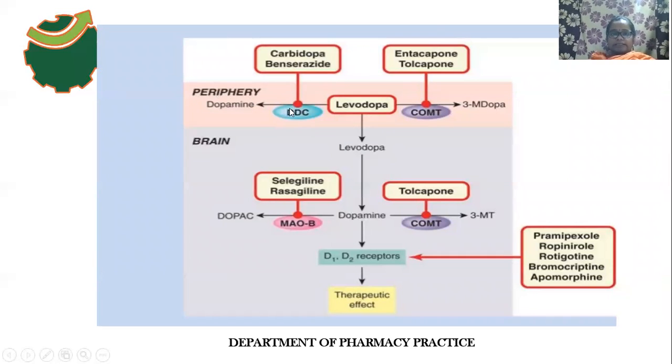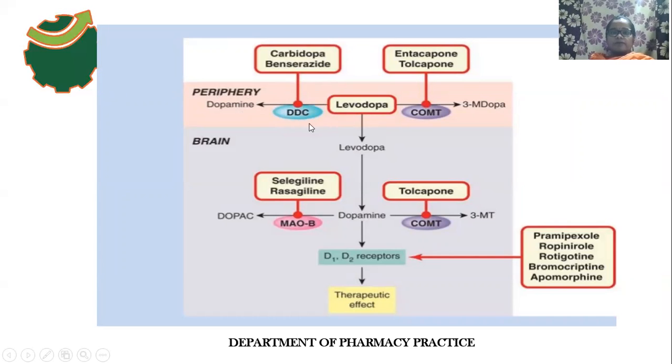As a result of blockade of this enzyme, the levodopa does not get converted to dopamine. There is no decarboxylation of levodopa because carbidopa and benserazide inhibit the dopa decarboxylase enzyme.